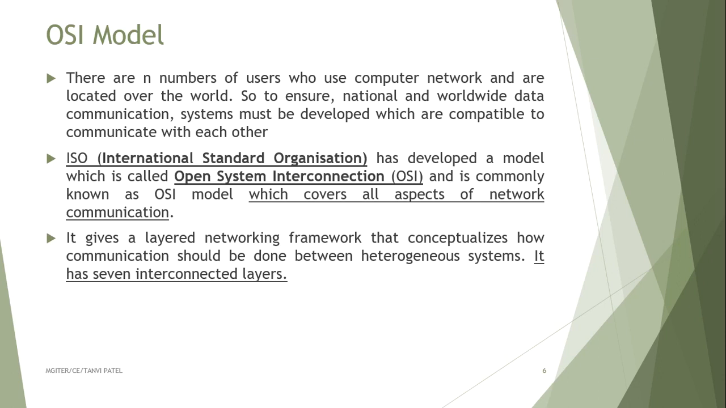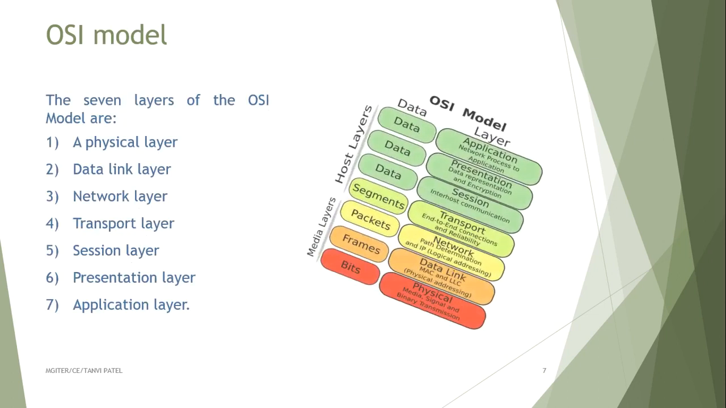The ISO, International Standard Organization, has developed a model called OSI, that is Open System Interconnection, commonly known as the OSI model, which covers all aspects of network communication. It gives a layered network framework that conceptualizes how communication should be done between heterogeneous systems. It has 7 interconnected layers.